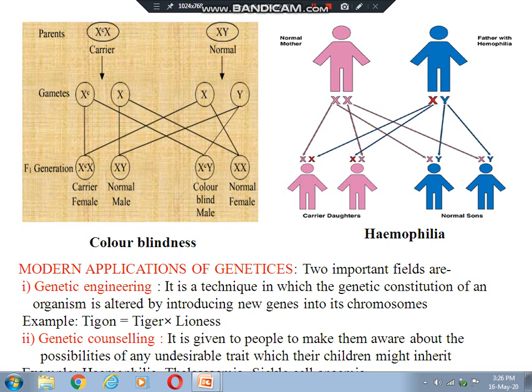In the same way, hemophilia is given here. The same thing is given there. Normal mother, here the mother is normal and father